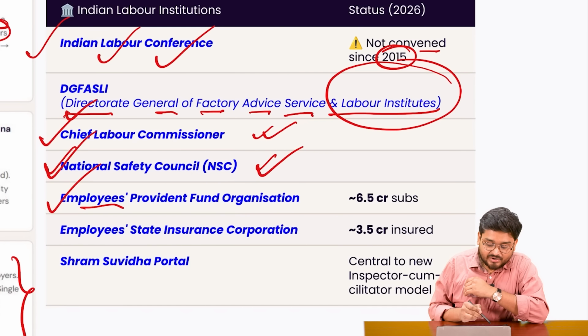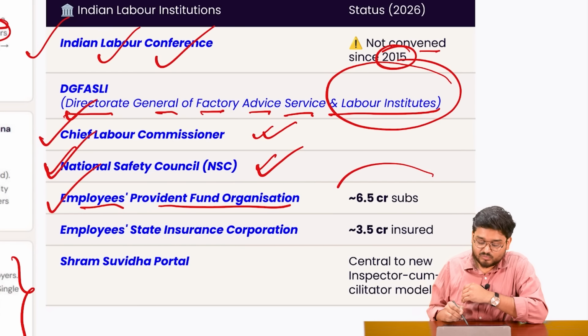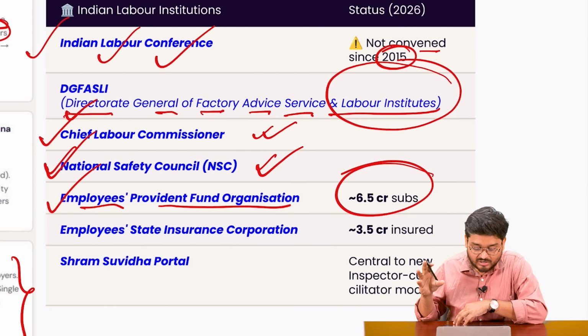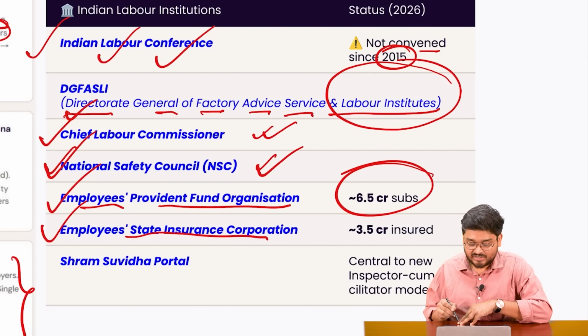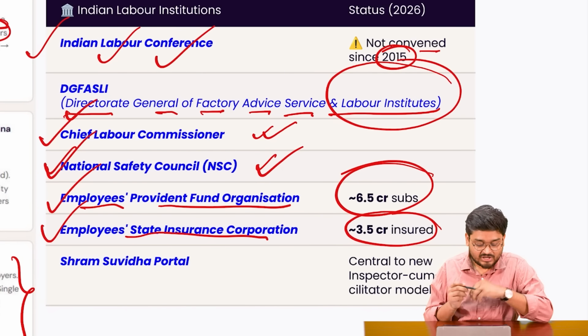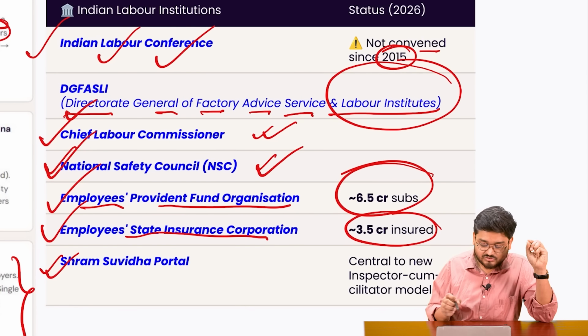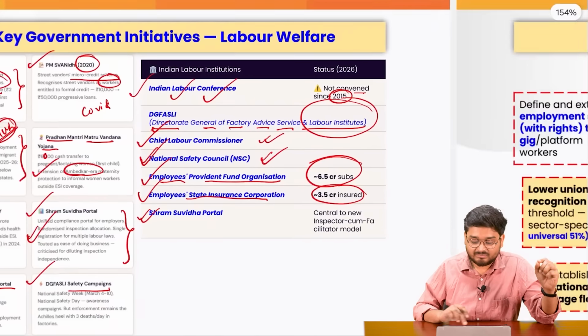We also have the Employees' Provident Fund Organisation, which has more than 6.5 crore active subscribers, and the Employees' State Insurance Corporation, wherein health insurance is also provided. And at the end of the day, we also have the Shram Suvidha portal, as we have seen before.